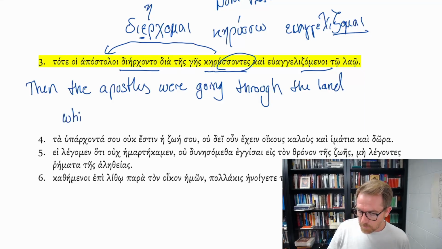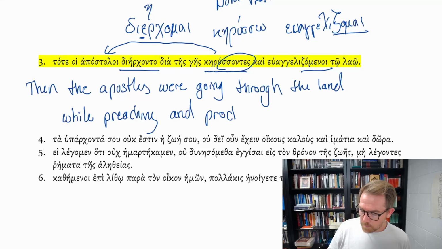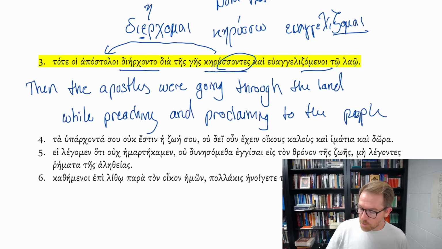While preaching and proclaiming to lao, to the people. So euangelizomenoi is also masculine plural. It's a middle passive participle, but again, this is a deponent verb, euangelizomai.